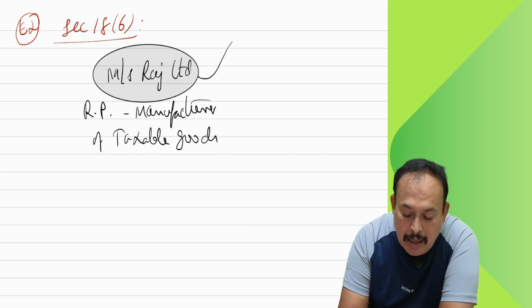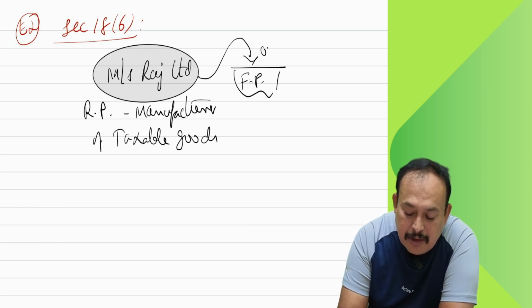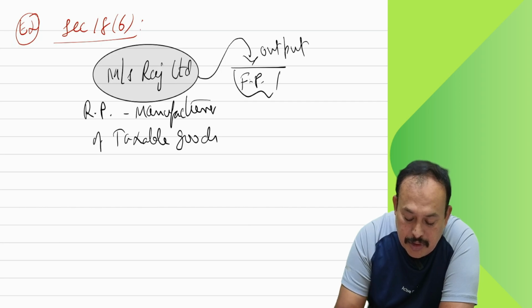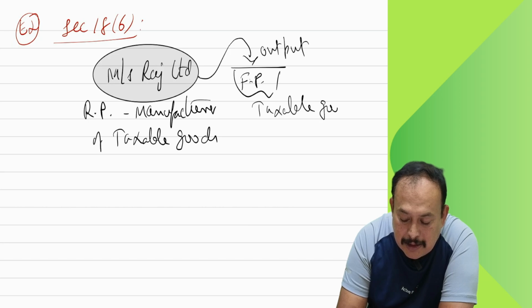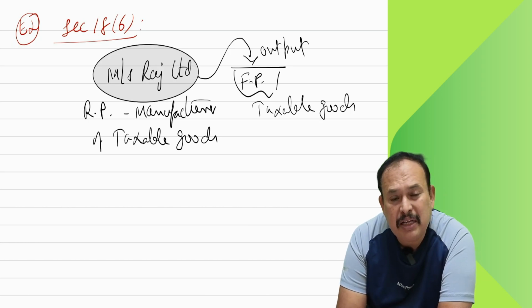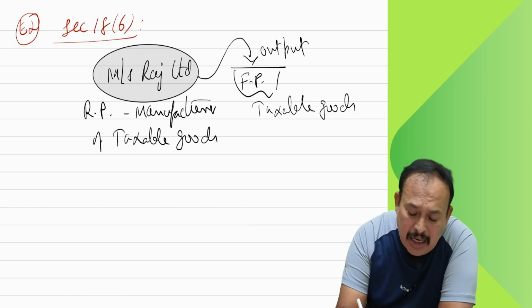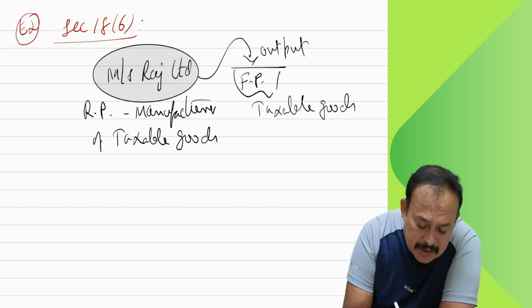I am producing finished goods, which are my output, taxable goods. To manufacture these taxable goods, I need capital goods.